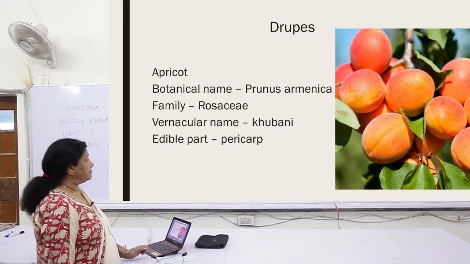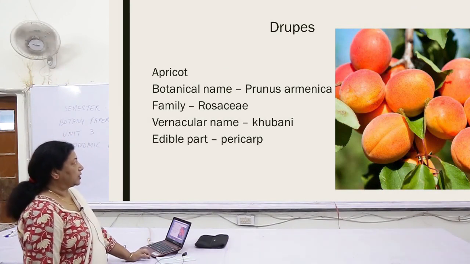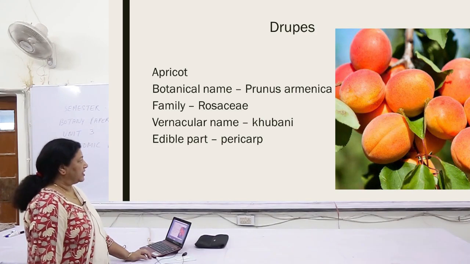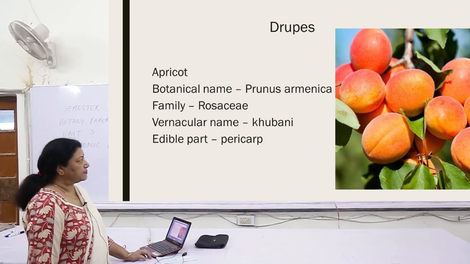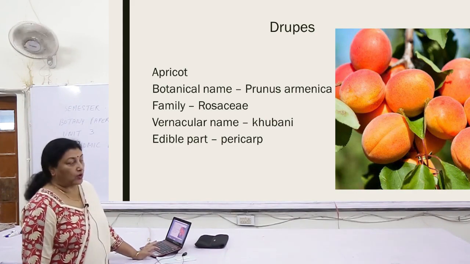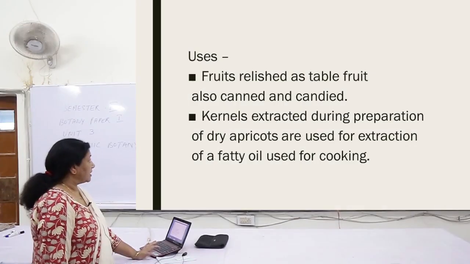Now coming to the example of drupes, that is the apricot, botanical name Prunus armeniaca, family Rosaceae, vernacular name Khubani, and the edible part over here is the pericarp. We know about the seed, epicarp, endocarp and mesocarp. So here the edible part is the pericarp.